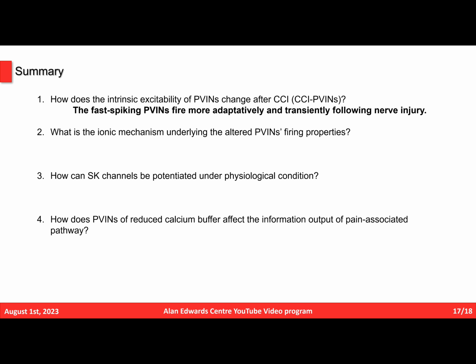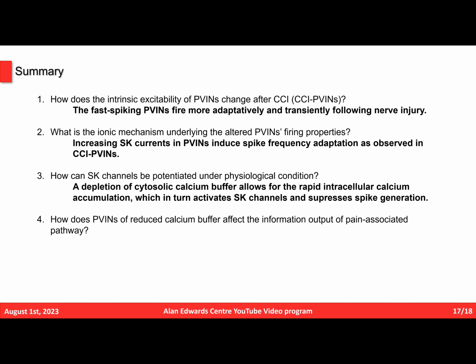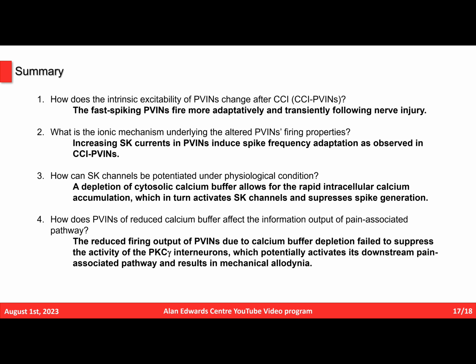In conclusion, we found that PV neurons in the nerve-injured condition showed reduced excitability. Combining computational and experimental approaches, we confirmed the significant contribution of SK channels and predicted a calcium-dependent mechanism that modulates PV neurons' excitability after nerve injury. A depletion of cytosolic calcium buffer allows for rapid intracellular calcium accumulation, which in turn activates SK channels and suppresses spike generation. These predicted mechanisms potentially allow for the hyperactivation of pathways associated with mechanical allodynia. Our results pinpoint SK channels as potential therapeutic targets for treating neuropathic pain symptoms.